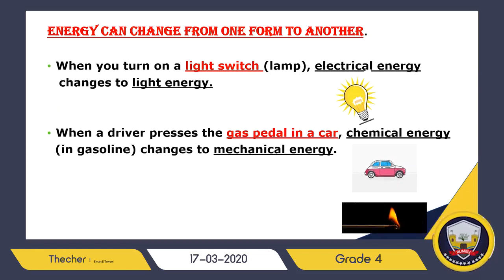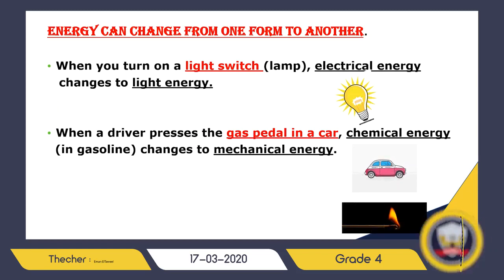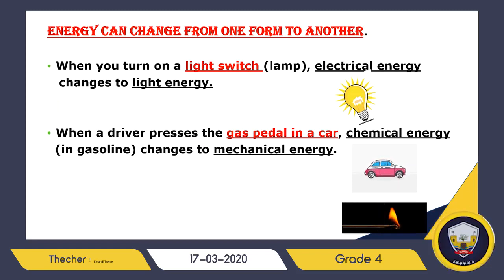Another example, lighting a matchstick. We said before that burning of a matchstick, or burning of wood, or actually burning of anything, is which kind of change? Physical or chemical change? Yes, chemical change.